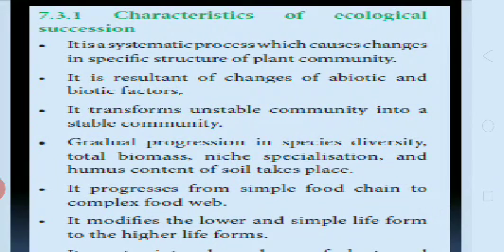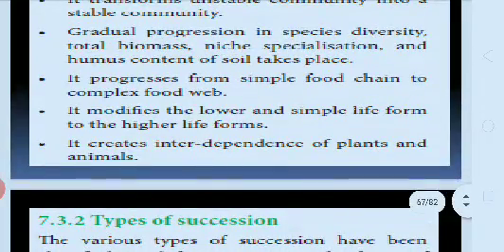Okay, what are the characteristics of ecological succession? It is a systematic process which causes changes in the specific structure of a plant community. It is a resultant of changes of abiotic and biotic factors. It transforms an unstable community into a stable community. Gradual progression in species diversity, total biomass, niche specialization and humus content of soil takes place. It progresses from a simple food chain to a complex food web. It modifies the lower and simple life forms to higher life forms. It creates interdependence of plants and animals.